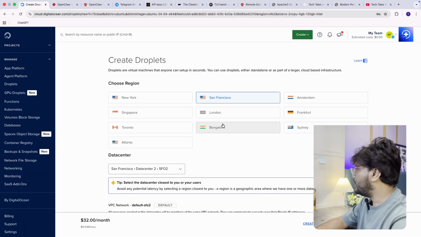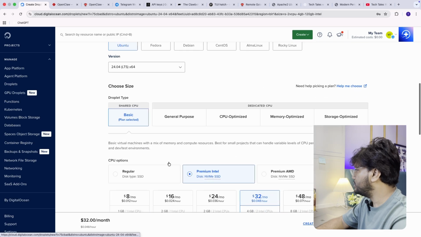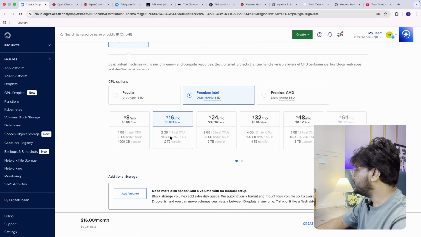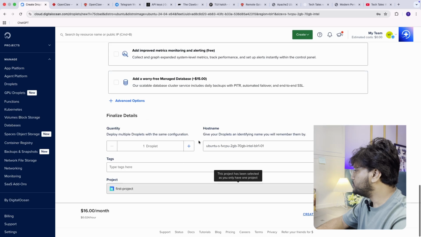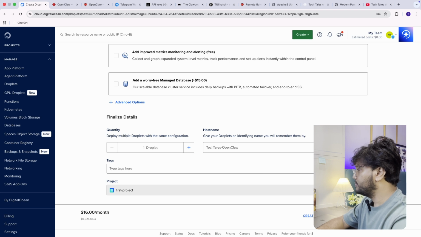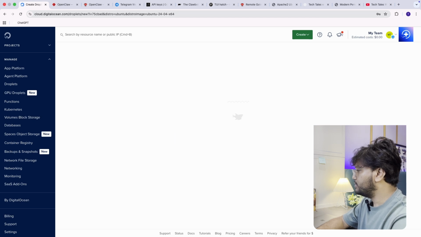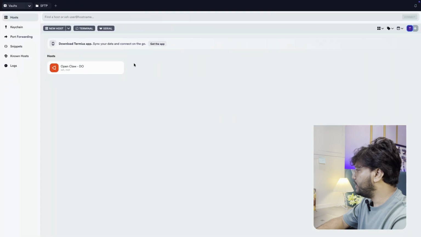For now, I'm going to use this DigitalOcean droplet. You can select the region, and 2 GB will be enough for the installation and work. You have to choose the password. Make sure it is secure and strong. Here I'm giving a hostname, techtails-openclaw. Okay, and create droplet. My droplet is about to be created.